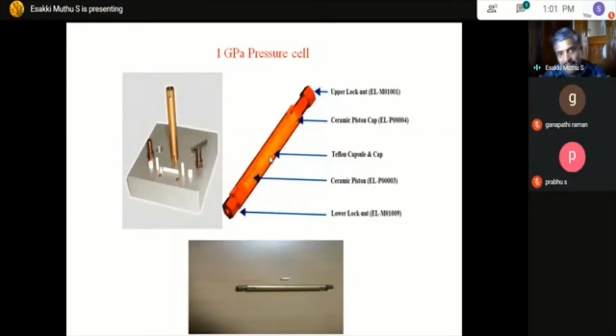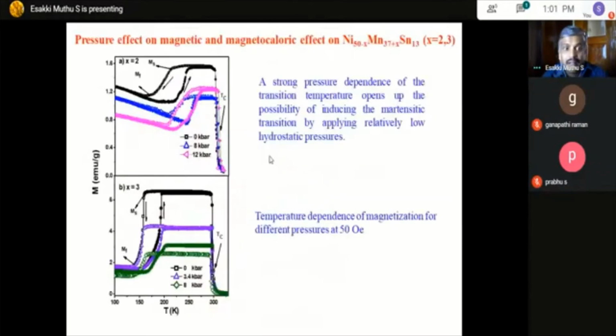Now we will see the influence of pressure on the magnetic material. In the first figure I have shown the temperature dependence of magnetization. The black curve shows 0 kilobar, in the sense of ambient pressure. Once you apply pressure, this transition, the martensitic transition Ms and Mf, which is a characterization temperature, I'm not going in depth on that.